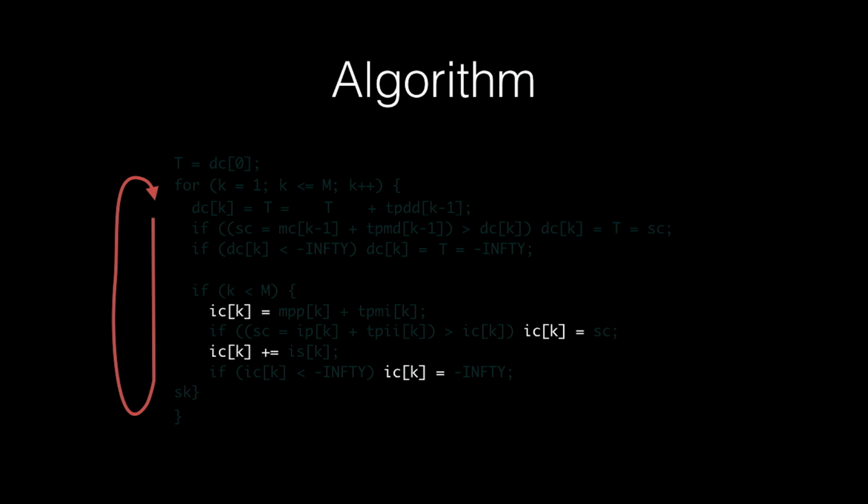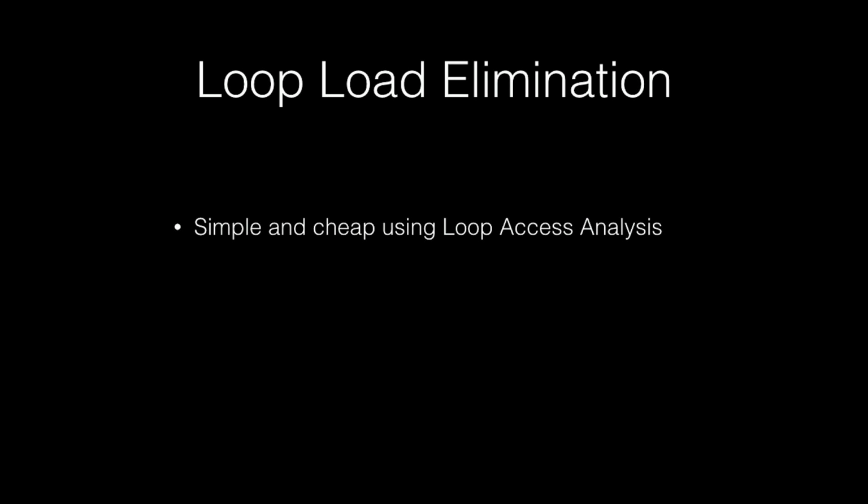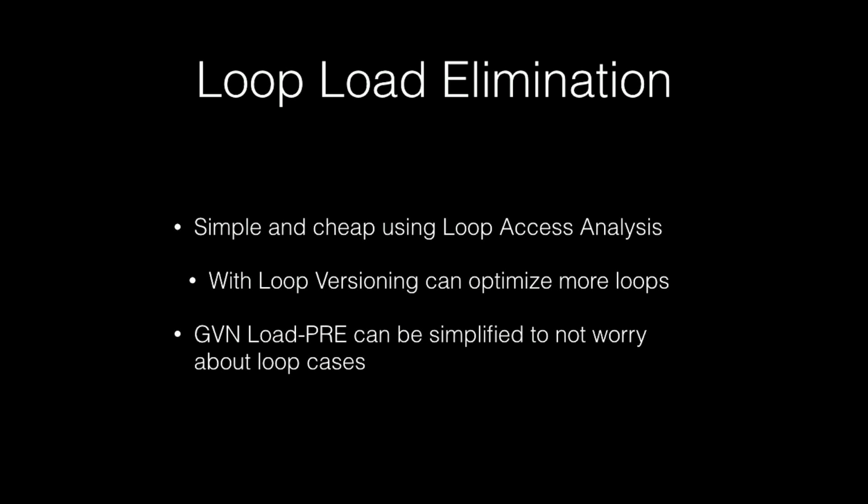So let me recap load-elimination. It's a simple pass. It's cheap because it's using already populated analysis. With loop versioning, we cover more loops. And the hope is that load-elimination in GVN would be simplified as a result of this, because it's performing a similar optimization, but with less loop awareness than this pass.